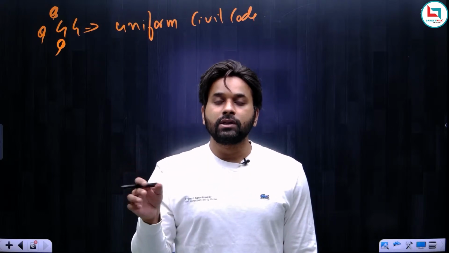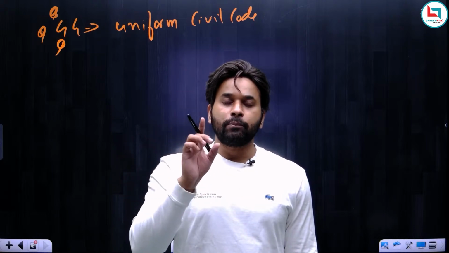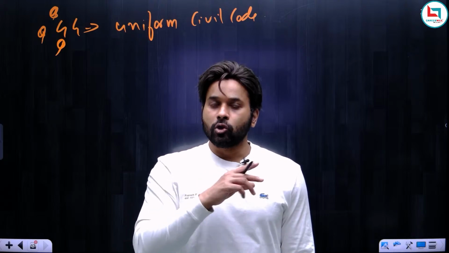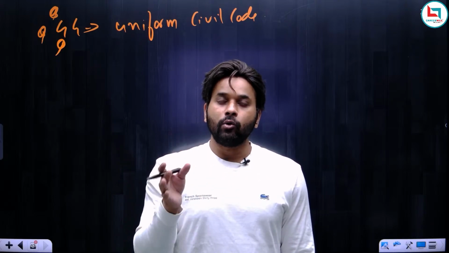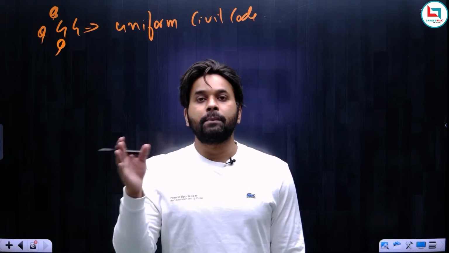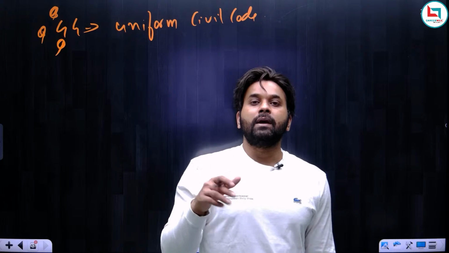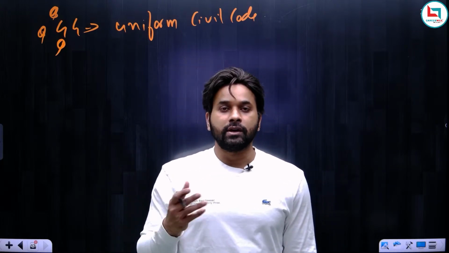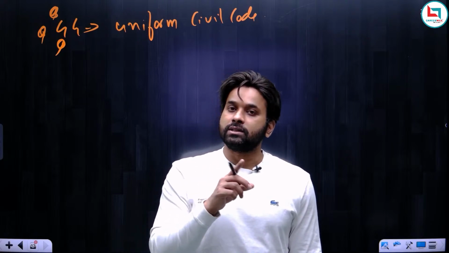When I say civil laws, it means when it comes to marriage. Now, if there is only provision for one marriage, then there should be one marriage across all the religions. I mean, if you are a Muslim or Hindu, you should marry only one person. You cannot marry multiple partners. At present in Muslims, what we see is that there can be multiple marriages. You can marry 3 women, but in Hindus there is no such provision. So there should be equality when it comes to the civil laws.